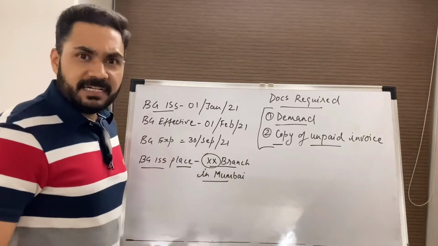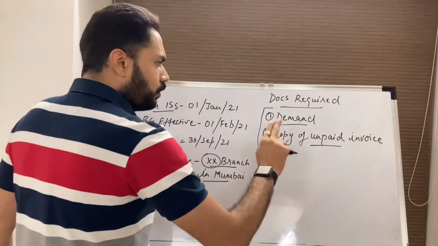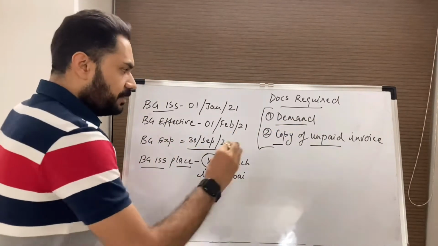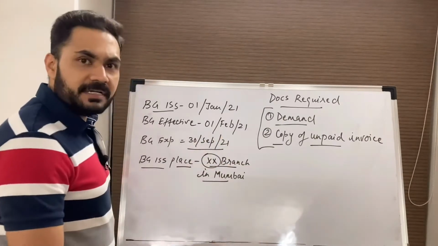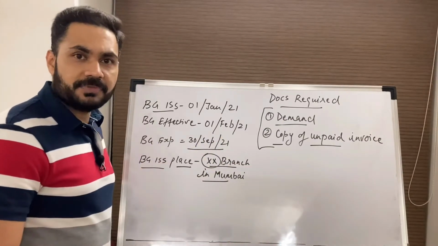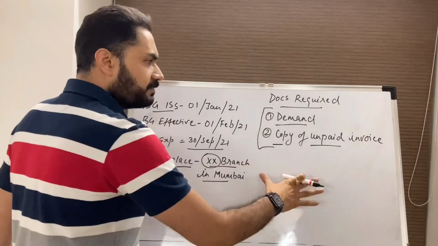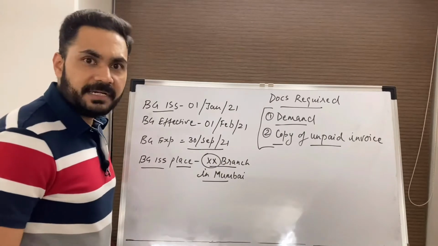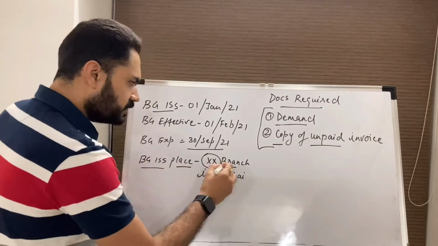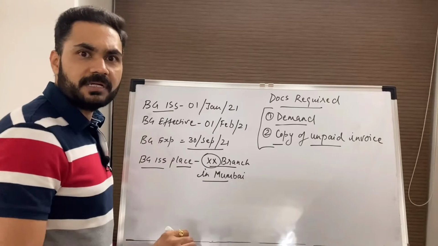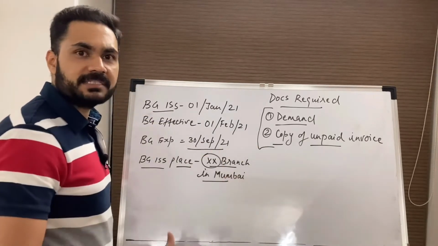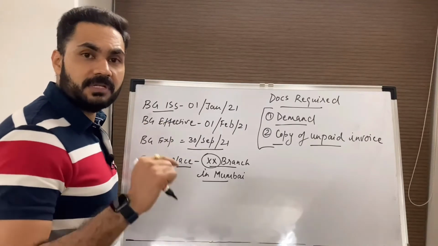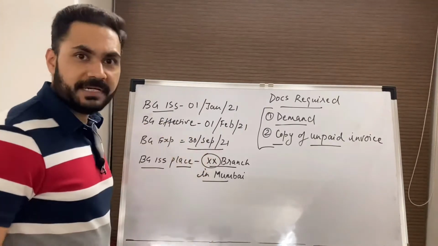Second, the presentation is to be made on or before the expiry date. So any presentation which is made after the expiry date, the guarantee ceases to exist. So by default, guarantor will not be accepting any presentation after the expiry date. Whichever branch issued the BG, that branch will only have the right to accept any demand, and that right or that obligation to accept the demand will only be till the expiry date.